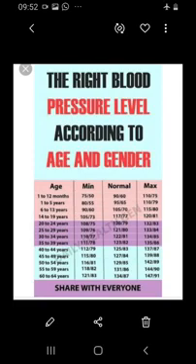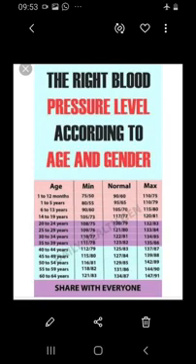During diastolic pressure, the ventricles relax and the pressure falls to its lowest value. This is referred to as the diastolic pressure. So the relaxation of ventricles is called the diastolic pressure, while systolic pressure means the contraction of ventricles.